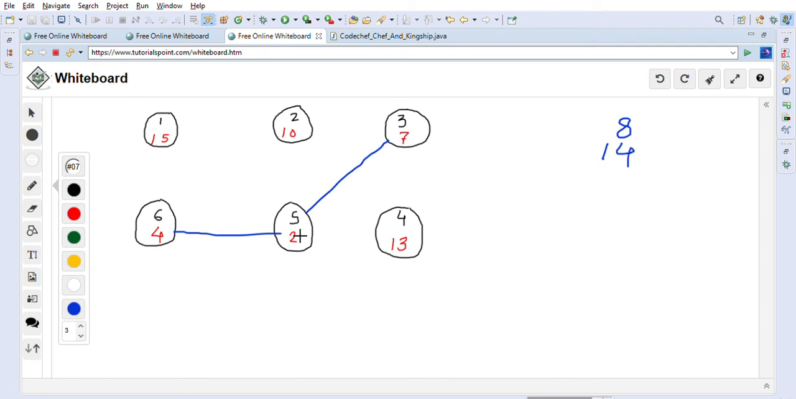Then the next is 10. So 2 into 10 is 20. So let's just write 20 here. After that, 2 into 13 is 26. So this is the next road, we will put 26 here. And the next road is 2 into 15, right? So 30. So now all our cities are connected, as you can see.